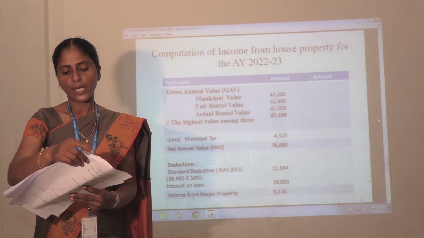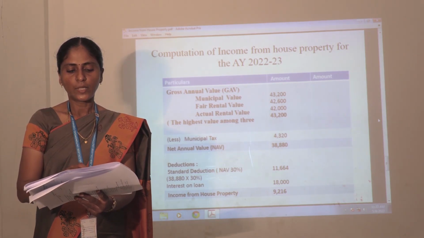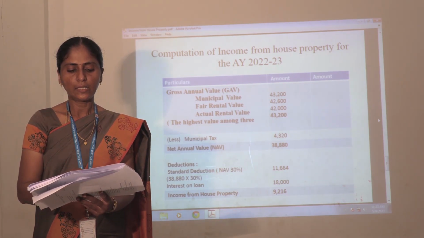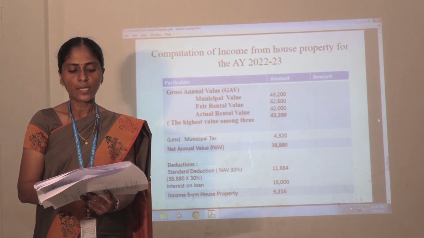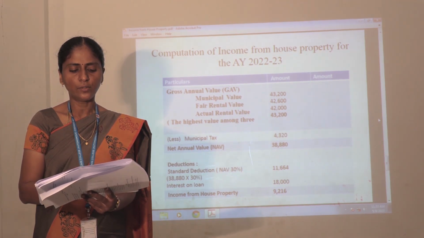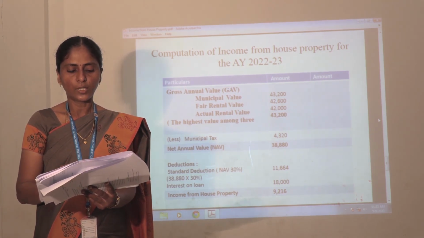First we calculate gross annual value from this information: municipal value, fair rental value and actual rent. Compare these three and take the higher value, which is 43,200.